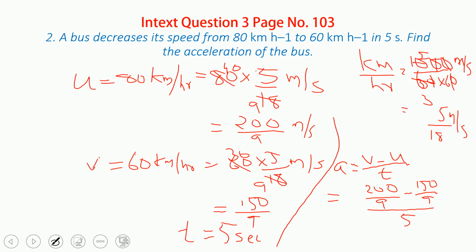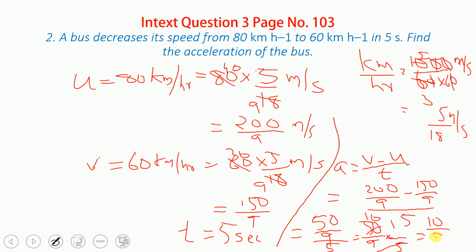It is a common denominator, so you can subtract the numerators, that is 50 upon 9, upon 5. Again the reciprocal is to be multiplied, that is 50 upon 9 into 1 upon 5.